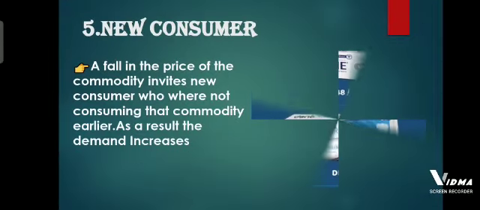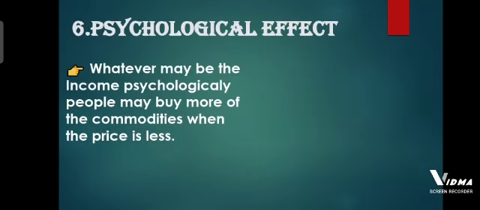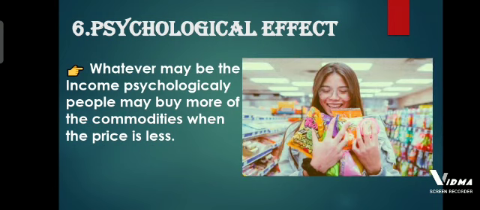New consumers. A fall in the price of a commodity invites new consumers who were not consuming that commodity earlier. As a result, the demand increases. Psychological effect. Whatever may be the income, psychologically people may buy more of the commodity when the price is less.